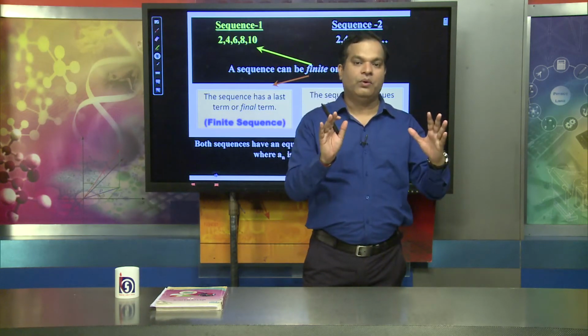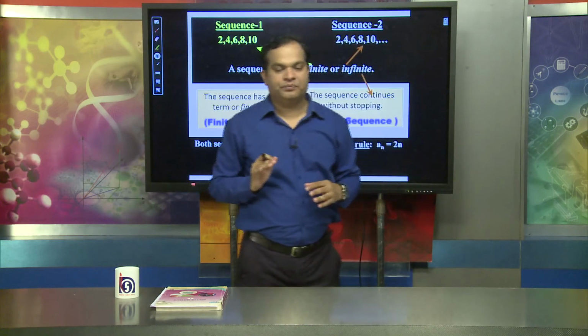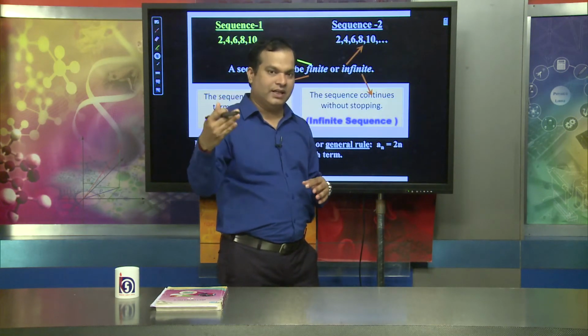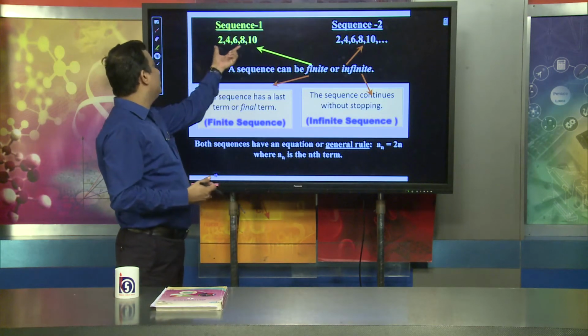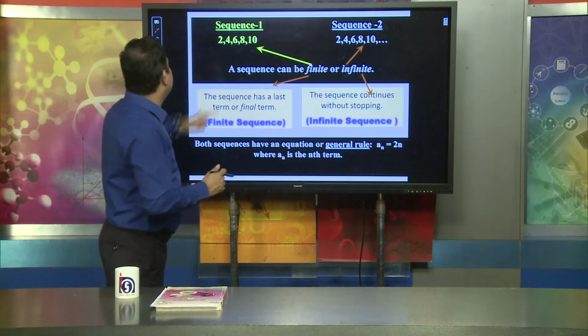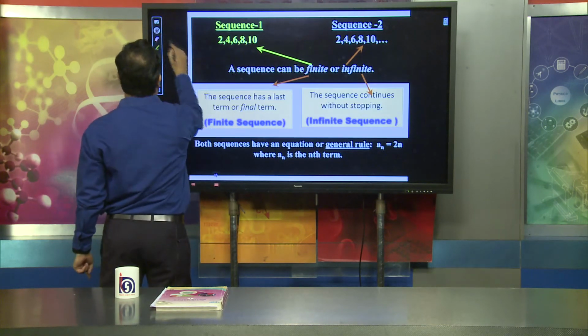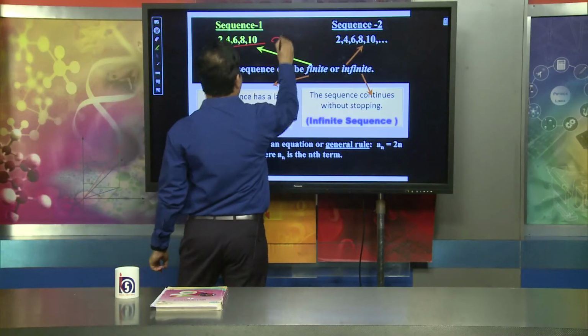First we have to know exactly what the types of sequences are. When talking about types of sequences, you will find one category where the difference between numbers is a fixed quantity. Look at sequence 1: 2, 4, 6, 8, 10. Here the difference, D, is 2.